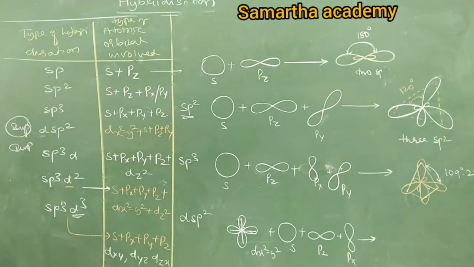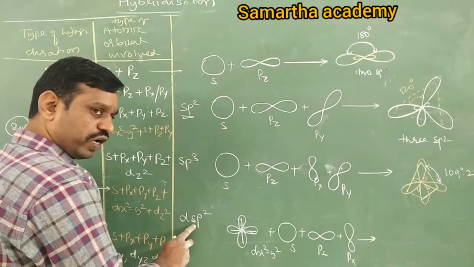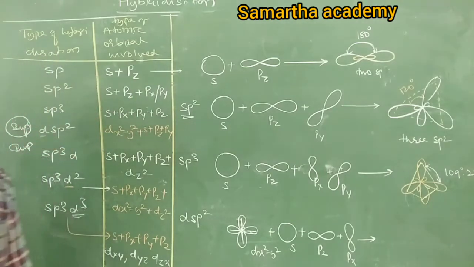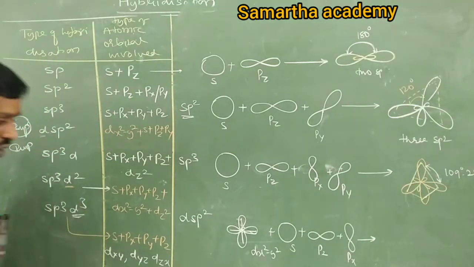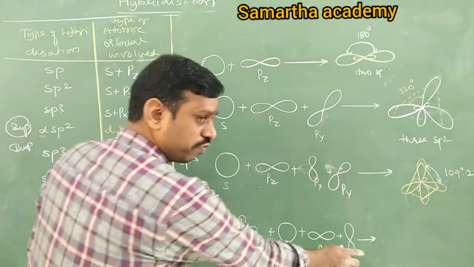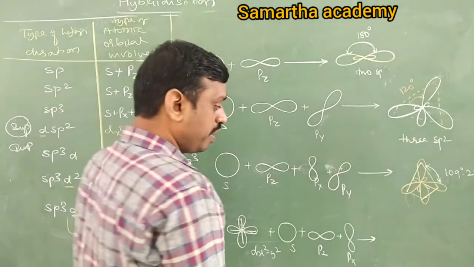Now tell me, the process of intermixing of one d orbital, one s orbital, and two p orbitals forms how many dsp2? 1, 2, 3, 4. So when 4 atomic orbitals are intermixing, you will get 4 hybrid orbitals.